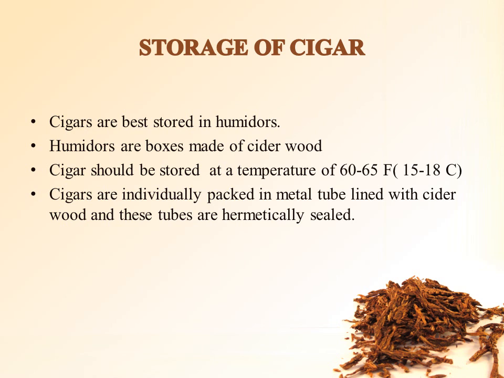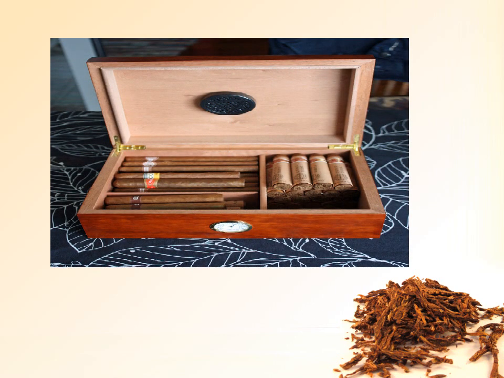Cigars are individually packed in metal tubes lined with cedar wood, and these tubes are hermetically sealed. You can see in this picture a humidor, which is a box. It maintains the temperature, and it is also helpful for keeping cigars safe. In these humidor boxes, cigars are kept so that they do not become too moist, and they can be used for a longer period.